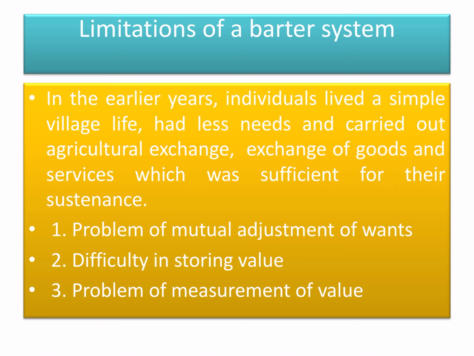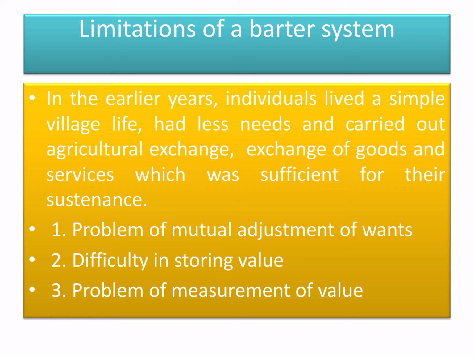On the other hand, one who had clothes did not want rice but wanted ghee in exchange for the clothes. Thus there are difficulties in establishing the needs for each other's goods or services to make a barter possible, making it challenging to establish a barter system.